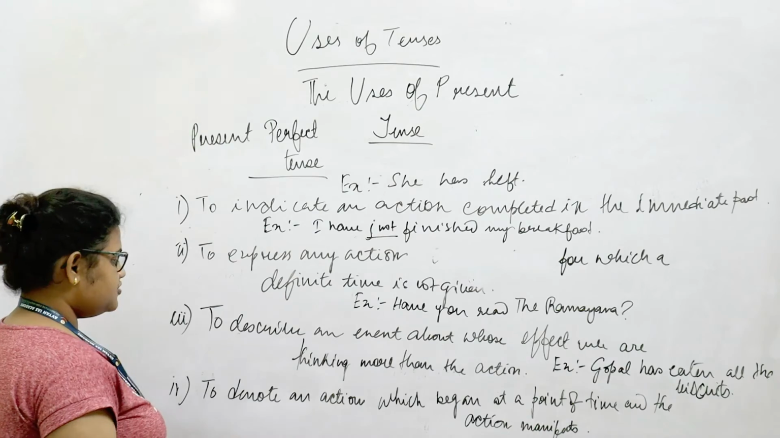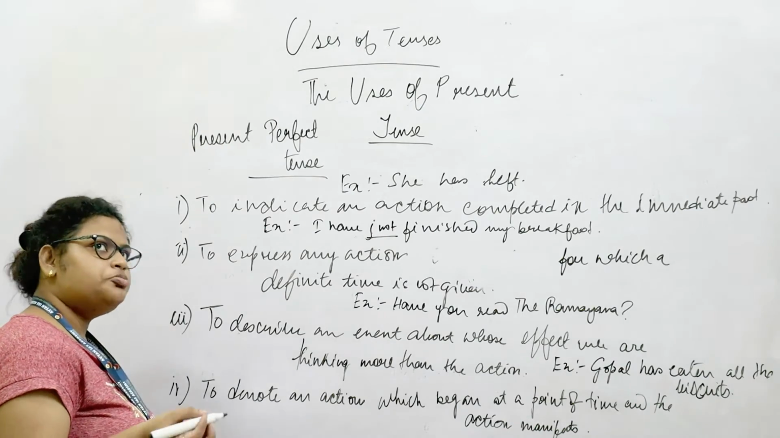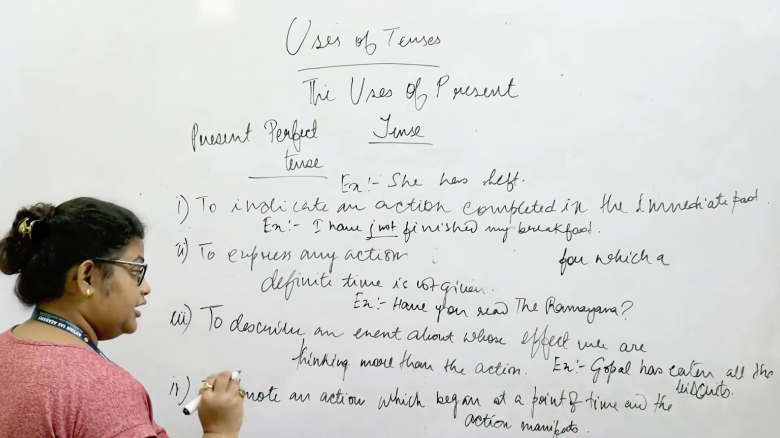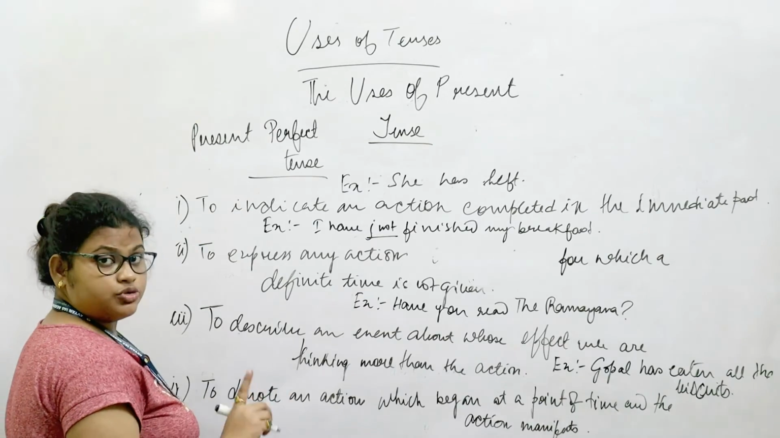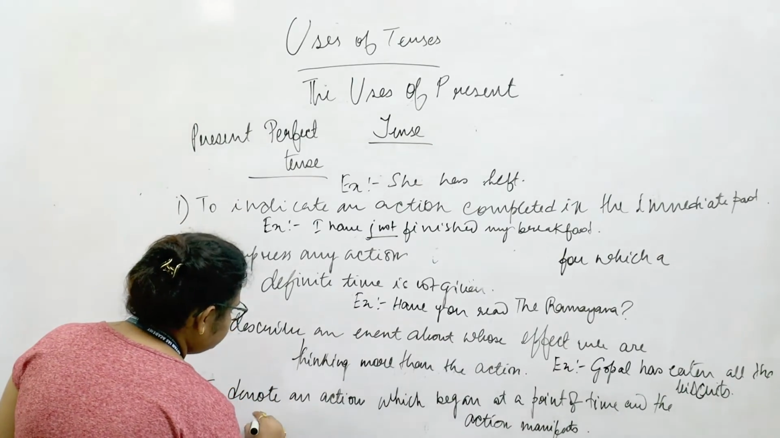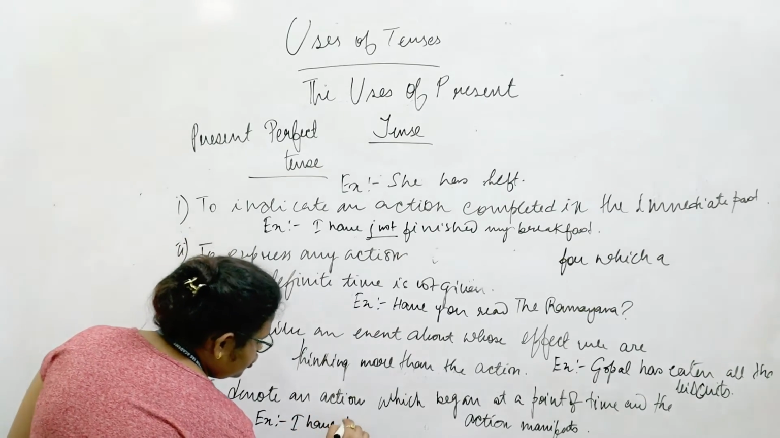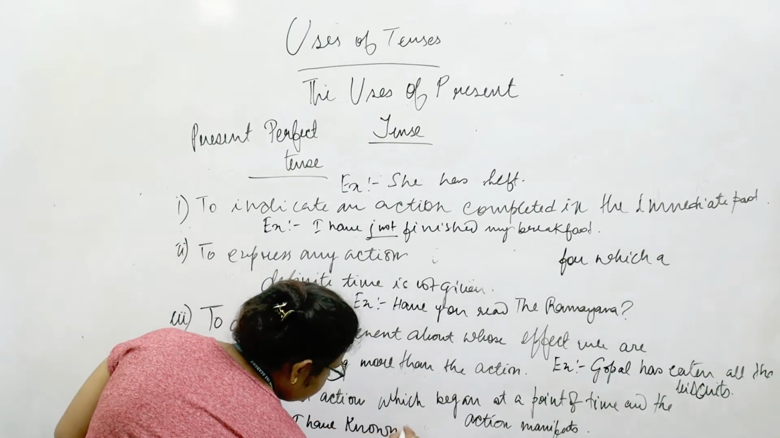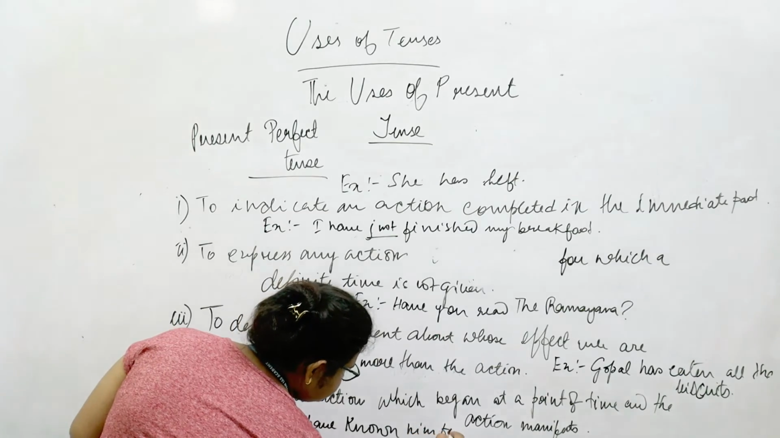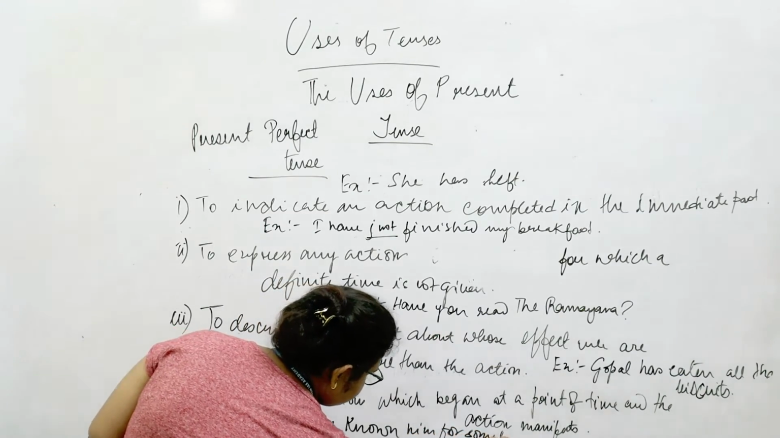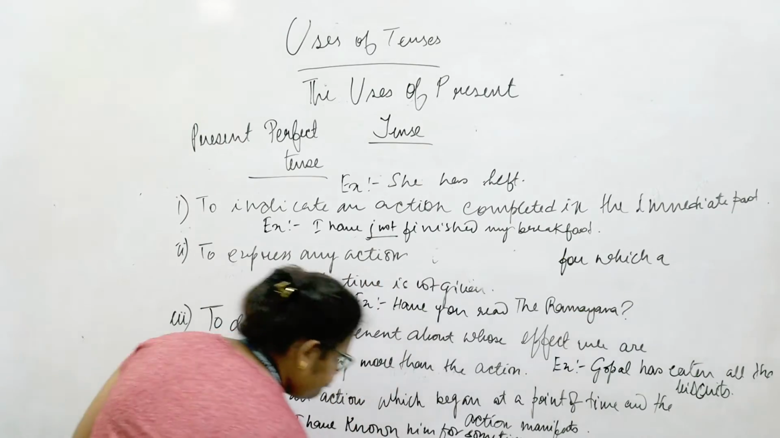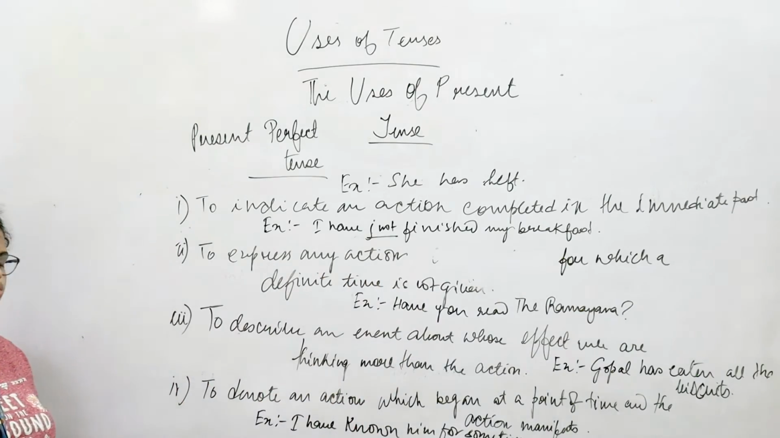Then the last utility would be to denote an action which began at a point of time and is still manifesting. This is the most common utility. For example, I have known him for some time, or I have known him for a little while. Like that, you had started knowing him and the action is still continuing.